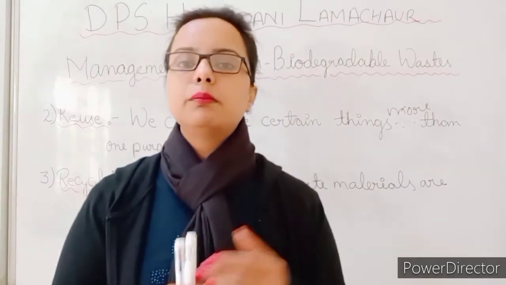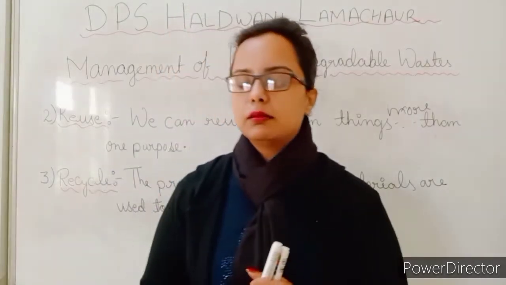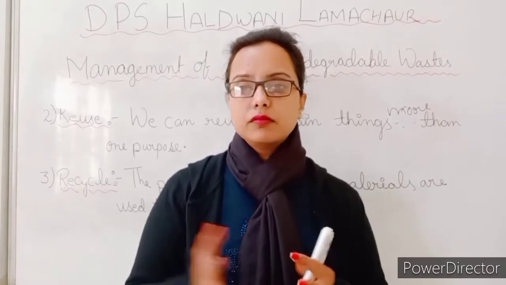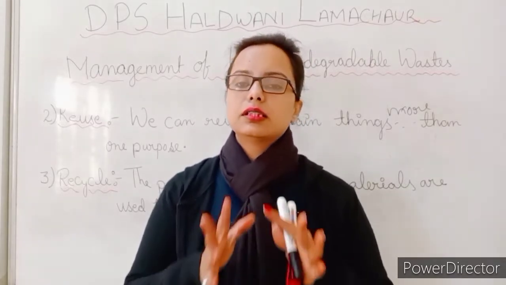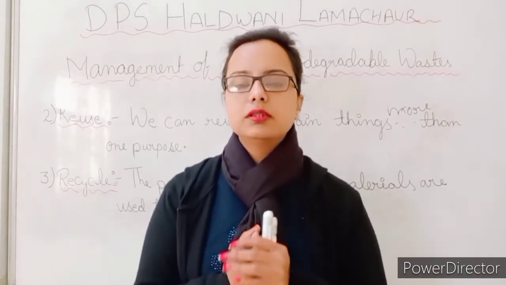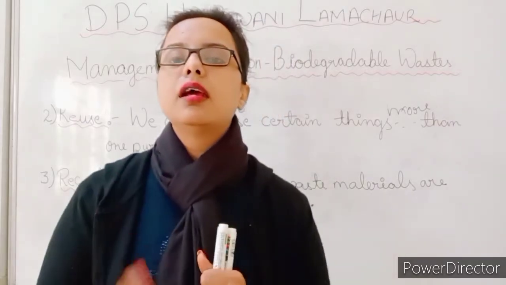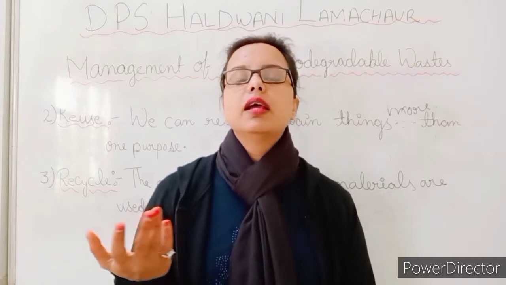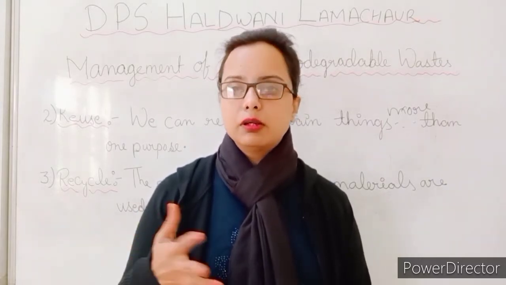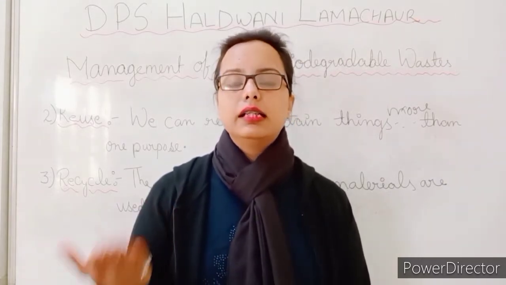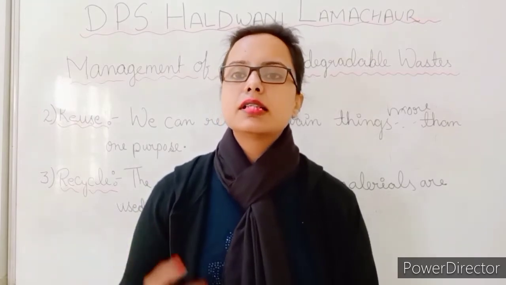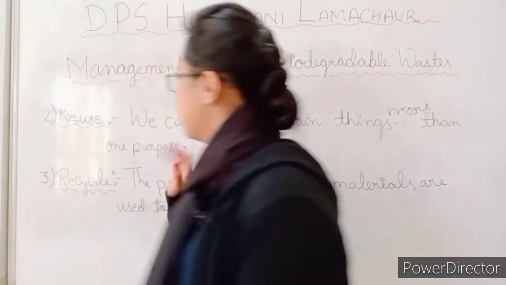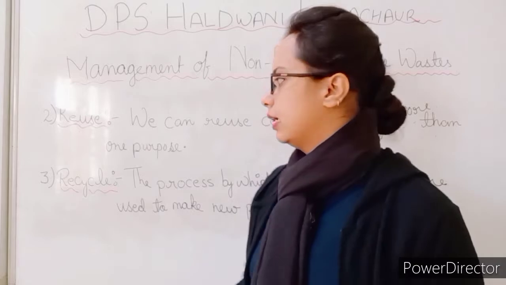Okay, for other purposes also we can use the metal bottles. And if there are clothes which we are not using, from those clothes we can make cushion covers, and we can make tablecloths or handkerchiefs. So this is how we can reuse things.